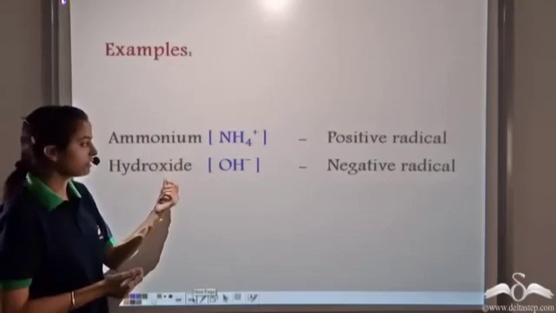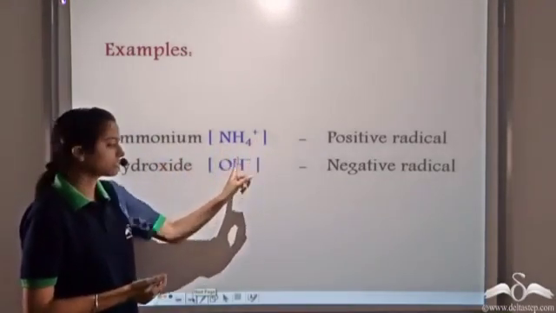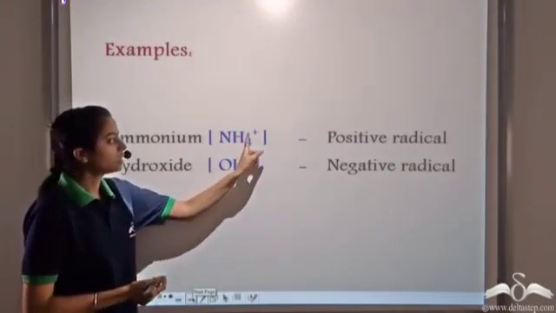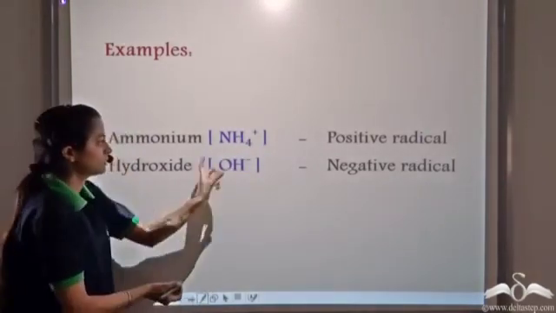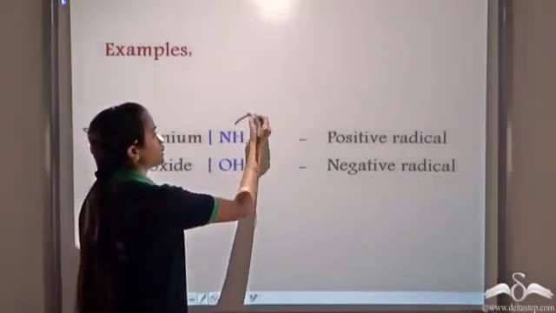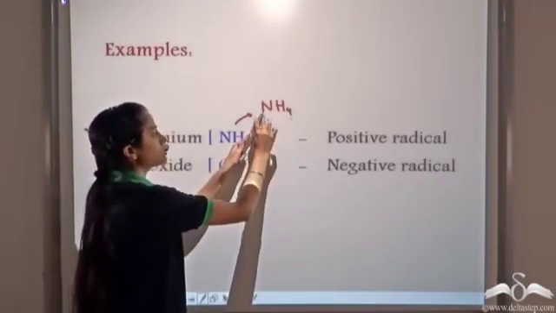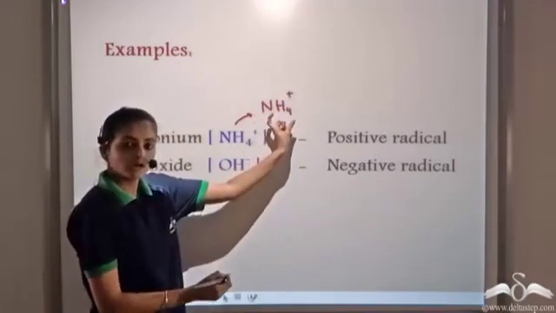So let's see some radicals. Ammonium. The ammonium radical is NH4+, and the hydroxide radical is OH-. Now this plus charge is for the overall radical. So this is NH4, and this plus charge is for both nitrogen and hydrogen. So this is how this is represented.